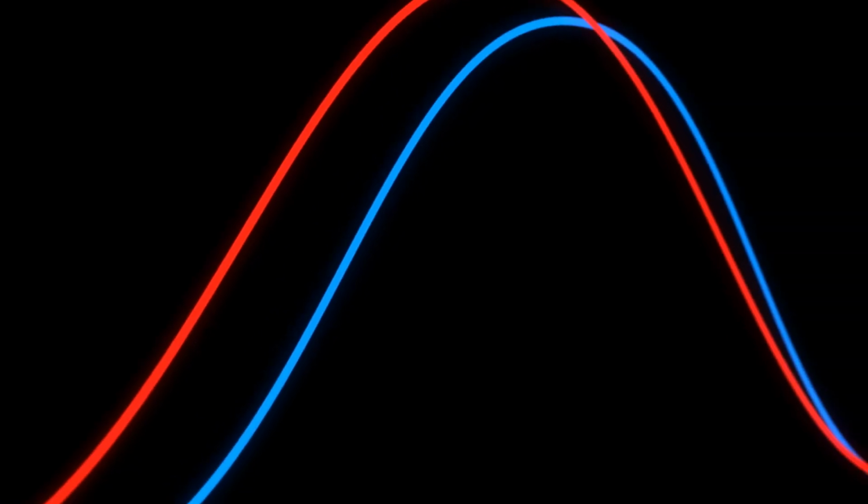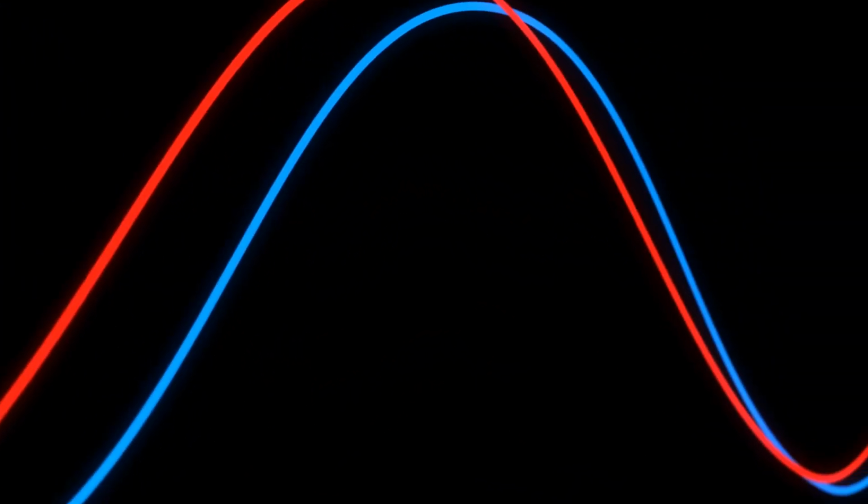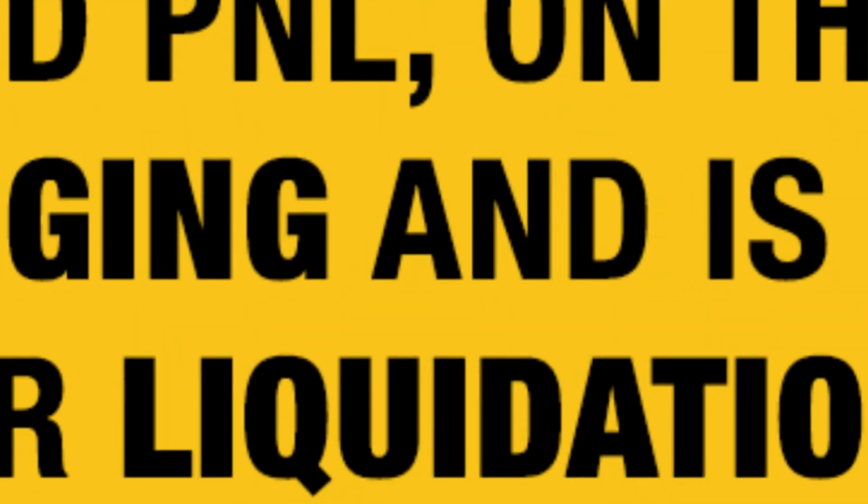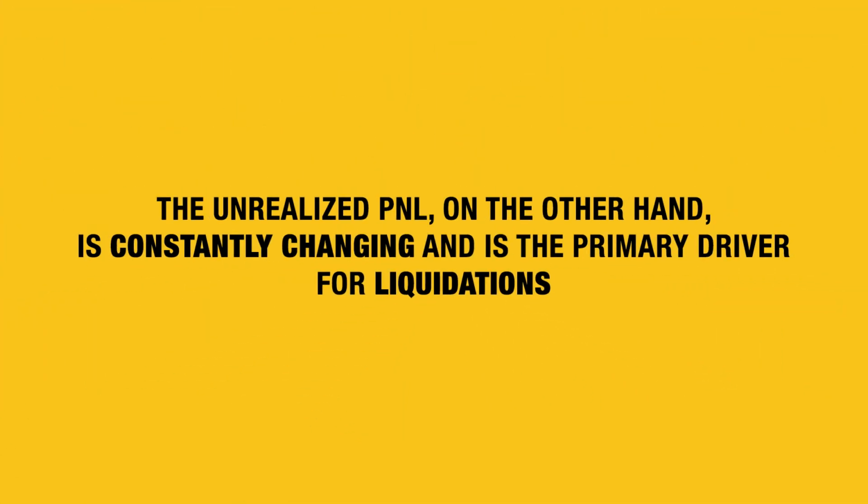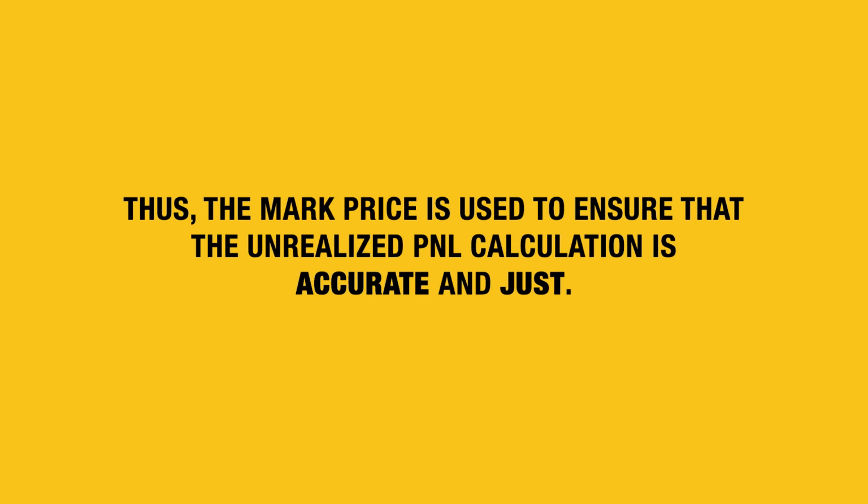Because the realized P&L refers to the profit or loss that originates from closed positions, it has no direct relation to the mark price, but only to the executed price of the orders. The unrealized P&L, on the other hand, is constantly changing and is the primary driver for liquidations. Thus, the mark price is used to ensure that the unrealized P&L calculation is accurate and just.